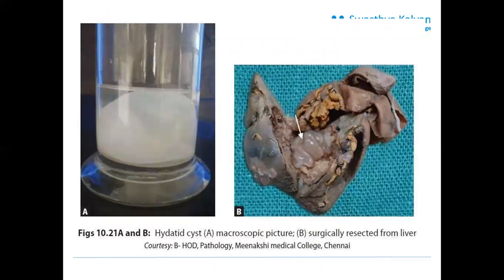So, as you can see, diagram A shows the hydatid cyst, and its microscopic structure can be seen in diagram B. You can see the portion of liver having this enlarged cyst present.